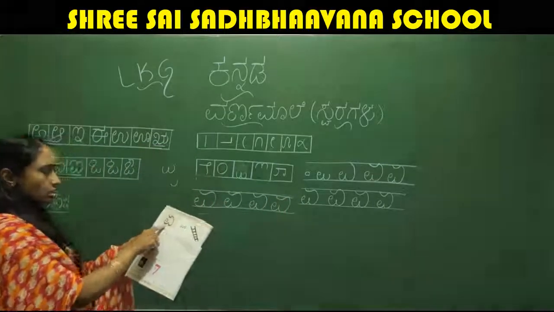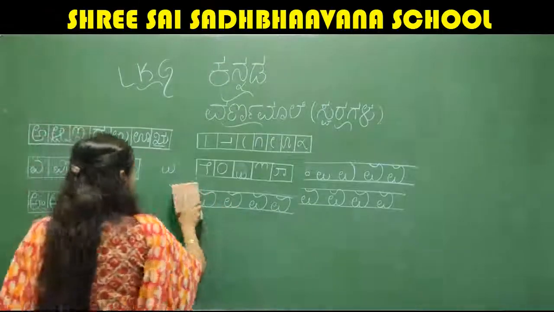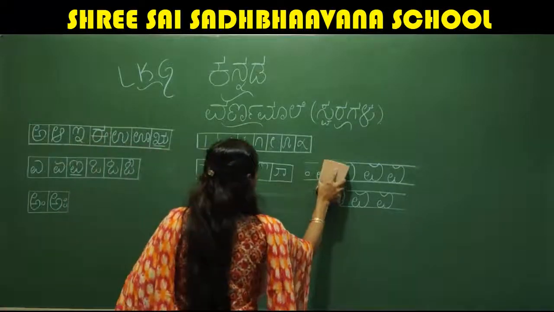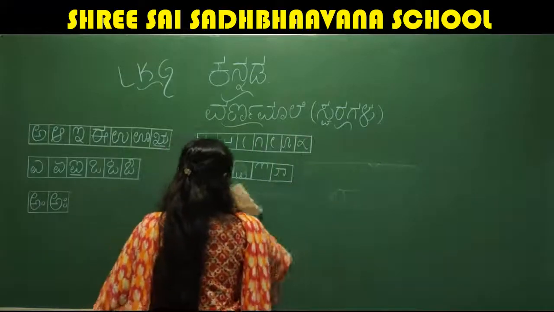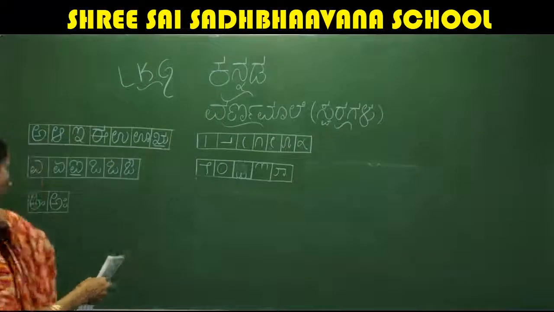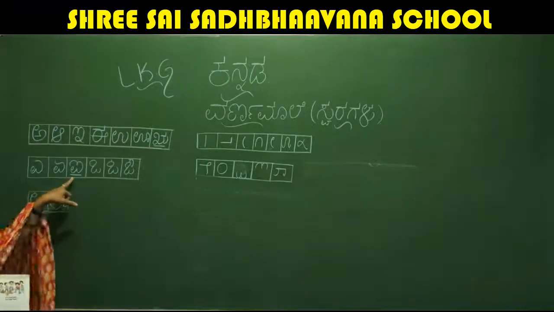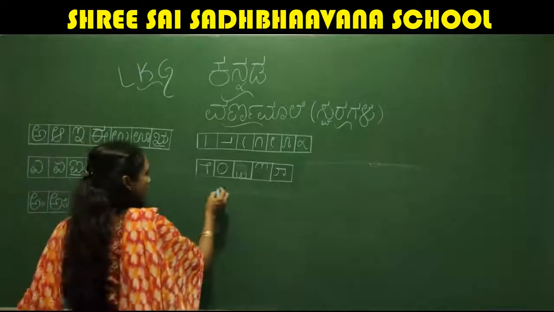Okay. See, this is A. This is letter A. Then next we have the letter is I. So where is I? Only one I. No other I. Okay. This is only one I.